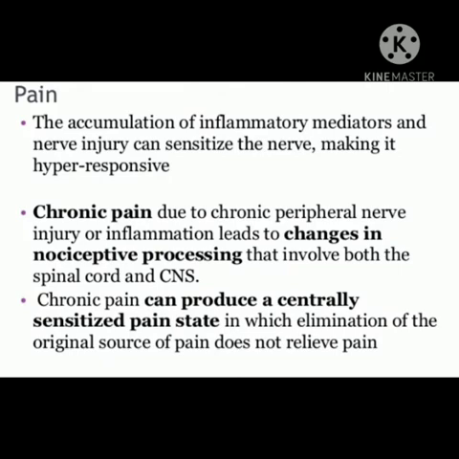Accumulation of inflammatory mediators and nerve injury can sensitize the nerve and make it hyper-responsive. Chronic pain due to chronic peripheral nerve injury or inflammation leads to changes in nociceptive processing that involve both the spinal cord and CNS. Chronic pain can produce a centrally sensitized pain state in which elimination of the original source of pain does not relieve pain.